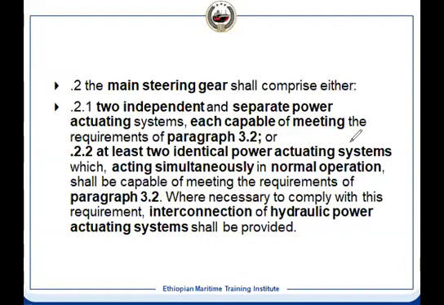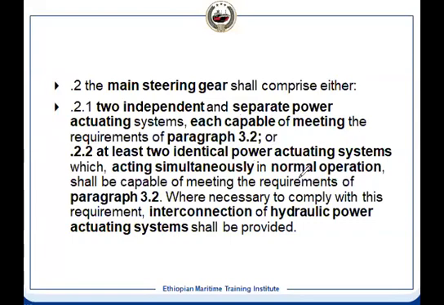It means with the single failure criterion, one fails, another will take over, isolate the defective one and perform 4.2. But in this case, what will happen? One fails, another one will be in operation, but it should be able to perform 3.2. What does it mean? It should have 100% capacity. It means both power units should have 100% capacity. This is called 100% redundancy.